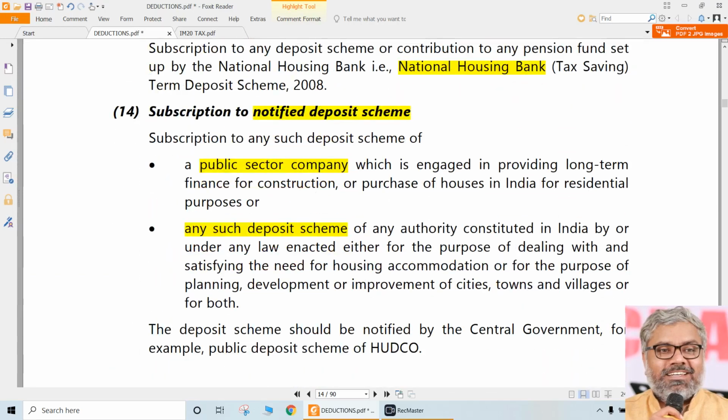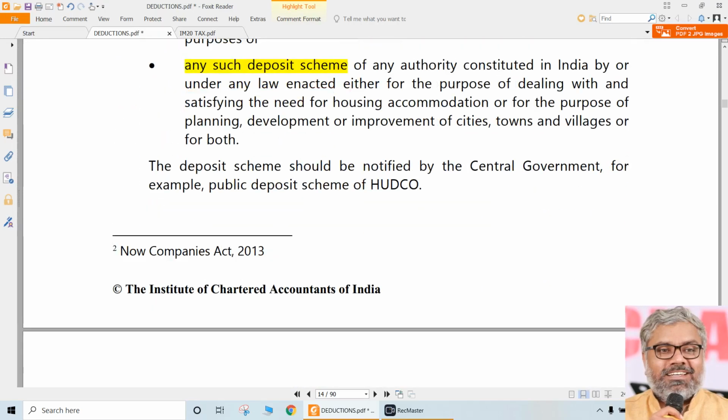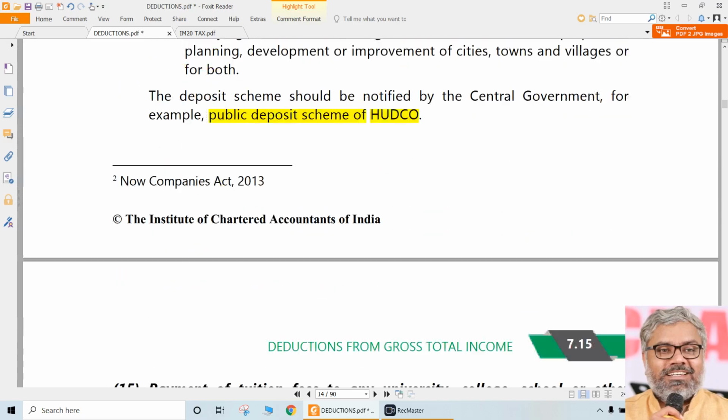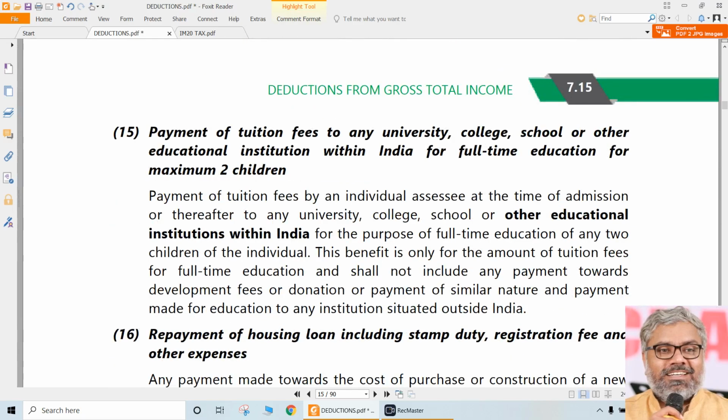Each of them, if it is visible in the problem, that means there are some investments made by the SSC, and those are eligible for Section 80C. Like that. Any other deposit scheme notified by the central government, for example, HUDCO schemes or HUDCO public deposit schemes. So that will also be one of the examples of a notified deposit scheme. Whatever it is, we don't need to know the details of which are all notified deposit schemes. Any notified deposit scheme, if the SSC contributes into, that is enough. They will be eligible for 80C.